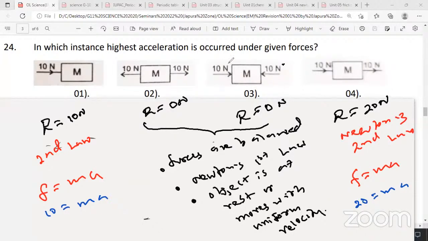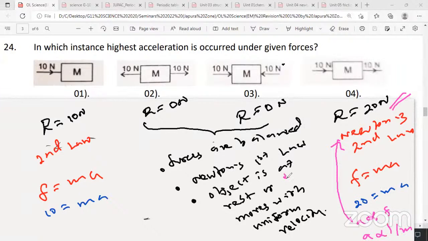So what is Newton's second law? Acceleration is directly proportional to the unbalanced external force. What is the unbalanced external force here? 20 Newton. And acceleration is inversely proportional to the mass.